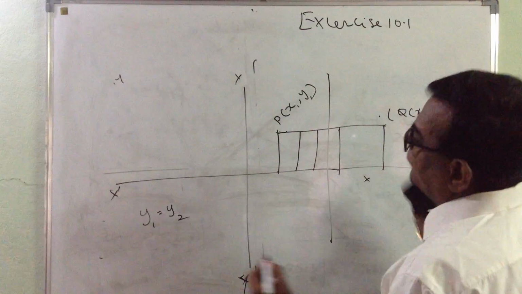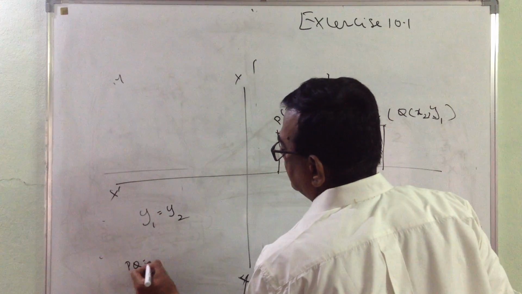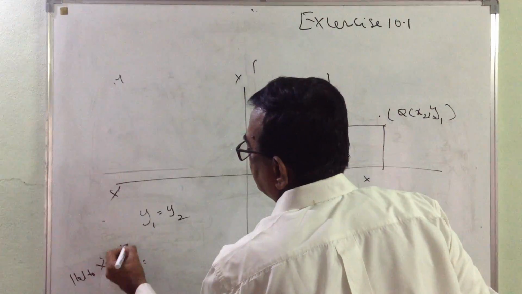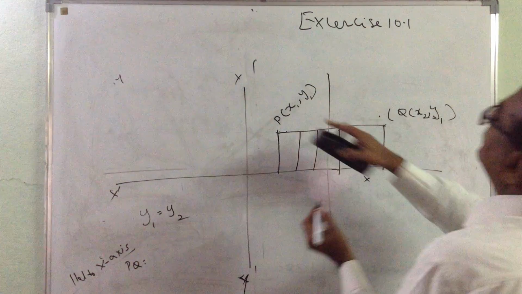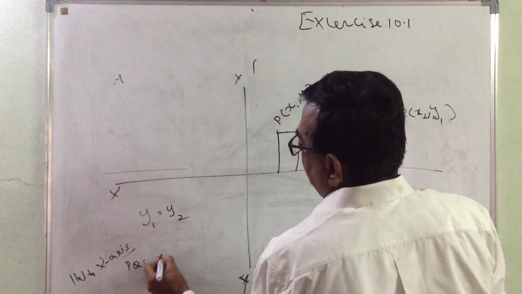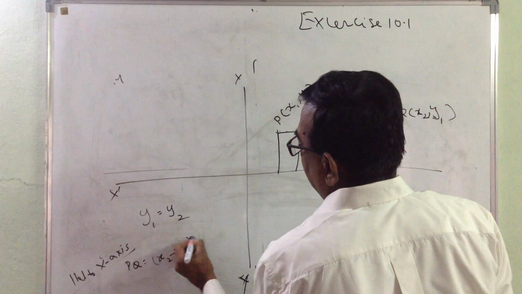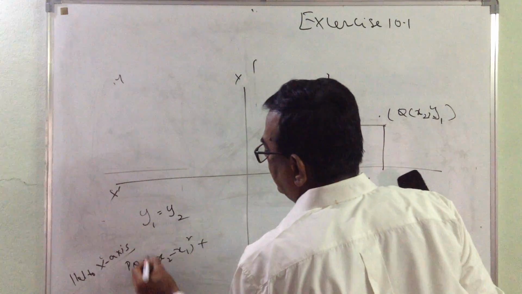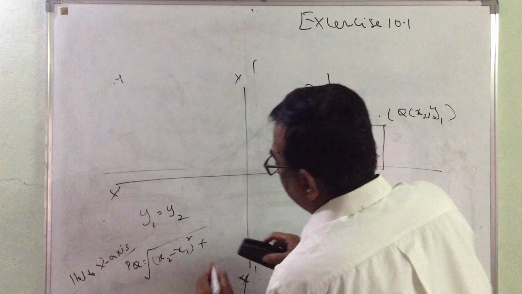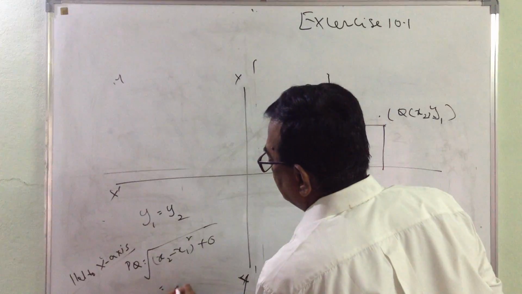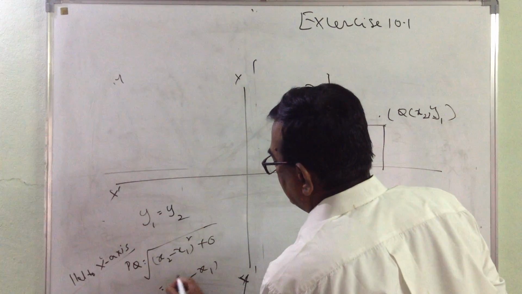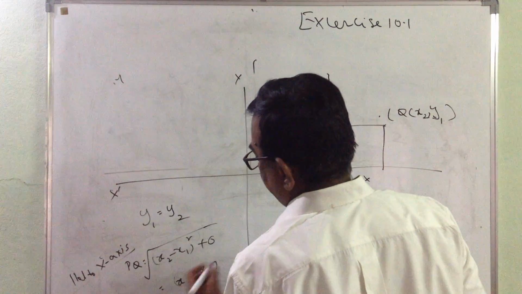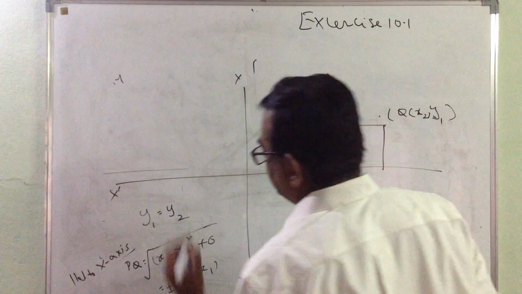Right? Now you apply the formula. PQ is equal to, if it is parallel to the x-axis, square root of (x2 minus x1) whole square plus (y1 minus y1, 0) whole square. So this is our root, right? So this is nothing but plus 0. This is equal to x2 minus x1. Again, right? x2 minus x1. You say plus or minus.